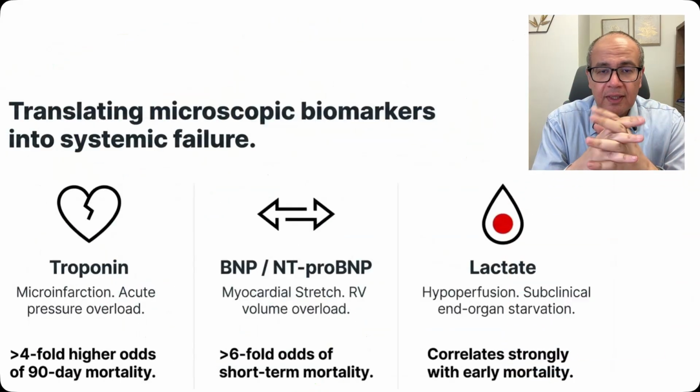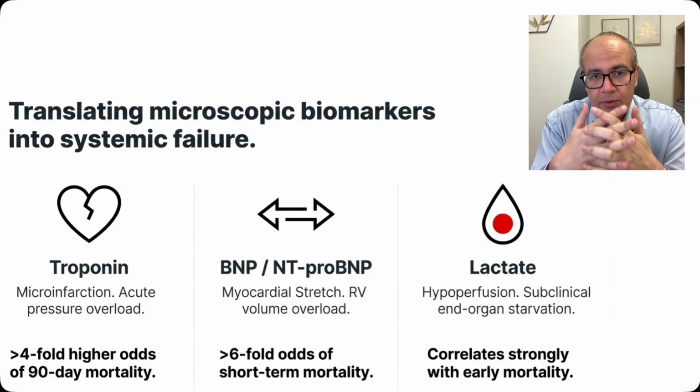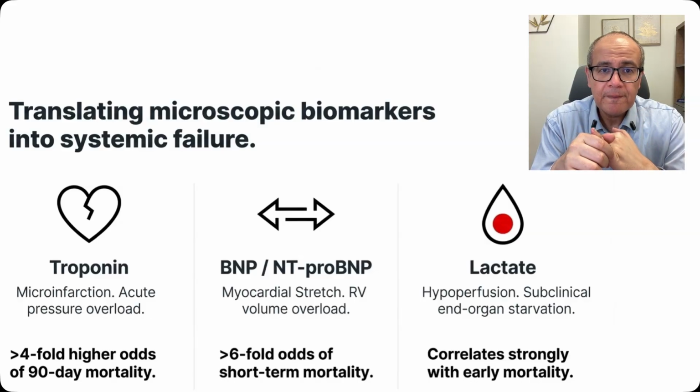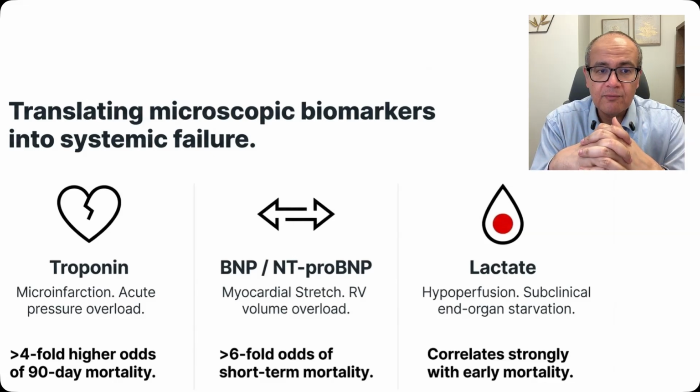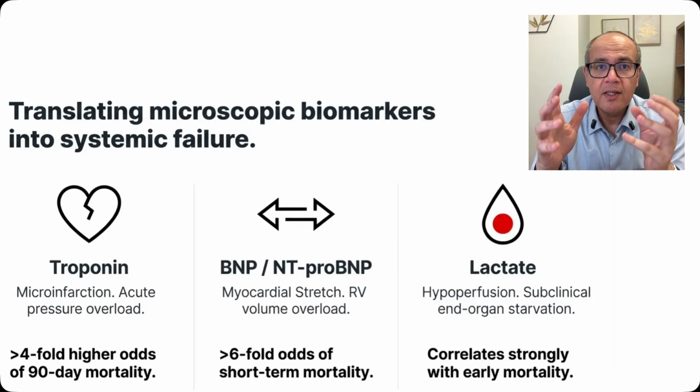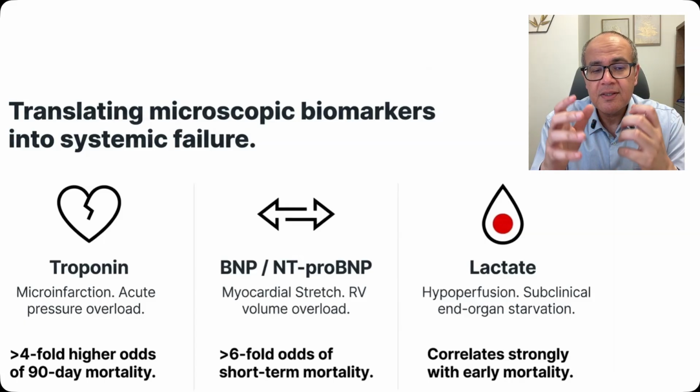So we've looked into the clinical markers. The biomarkers are also very useful. A rise of troponin indicates microinfarctions in the right ventricle and acute pressure overload, and it portends a 4 times increased risk of mortality. The same applies to elevation of proBNP, that signifies myocardial stretch, again portends a 6-fold odds of increased short-term mortality. We just mentioned elevation of serum lactate or failure of lactate clearance. It correlates strongly with early mortality.